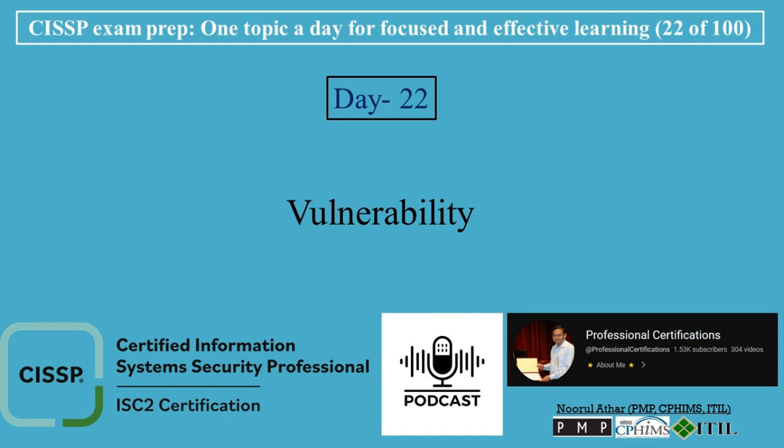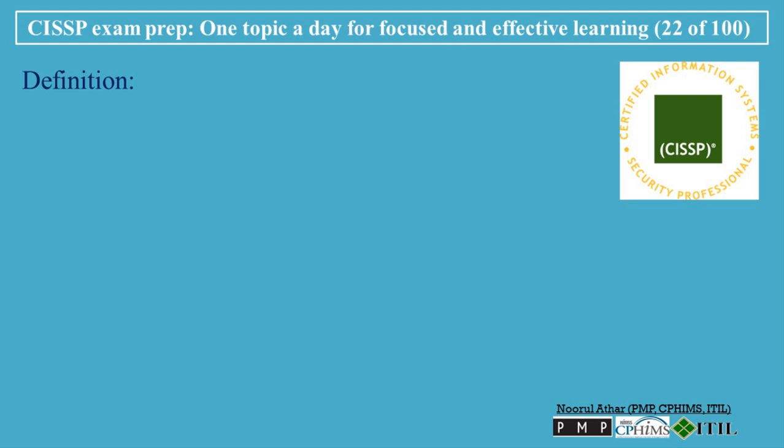Let's break down CISSP exam preparation, one topic a day for focused and effective learning. Today's topic is vulnerability. Definition: a vulnerability is a weakness, flaw, or gap in a system, process, network, or application that can be exploited by a threat actor to gain unauthorized access, disrupt operations, or cause harm. Vulnerabilities can exist in hardware, software, configurations, or human processes and are a crucial component in assessing an organization's risk.